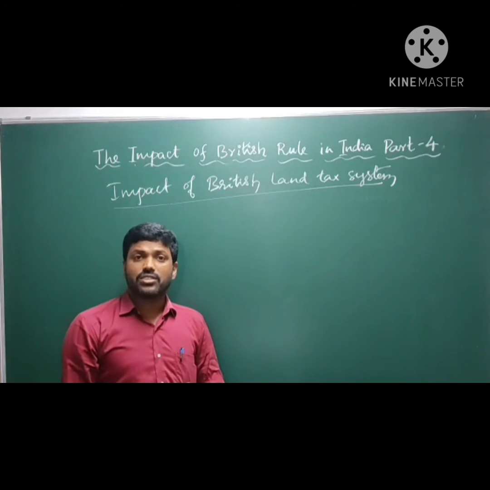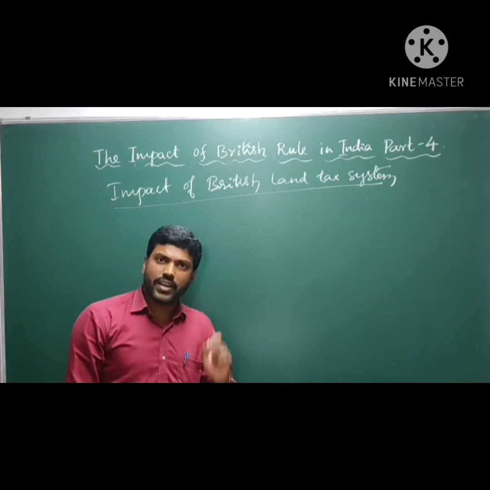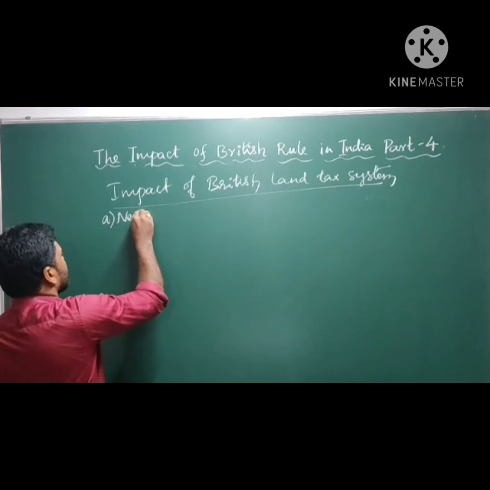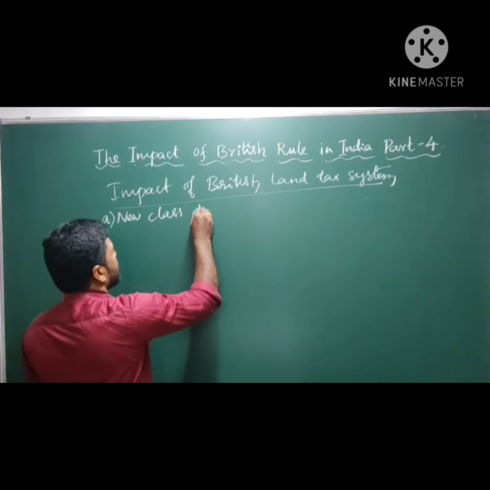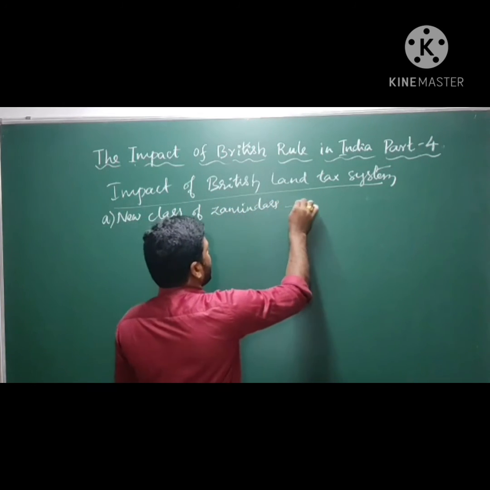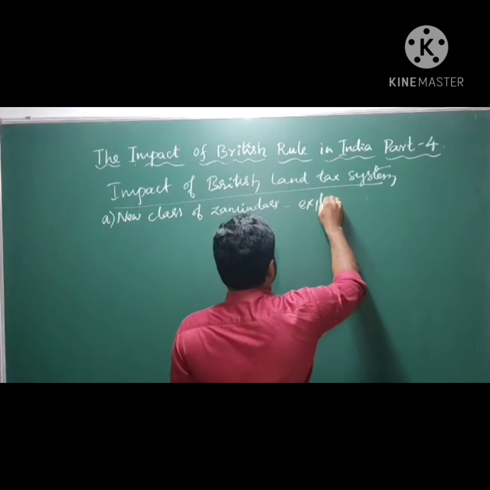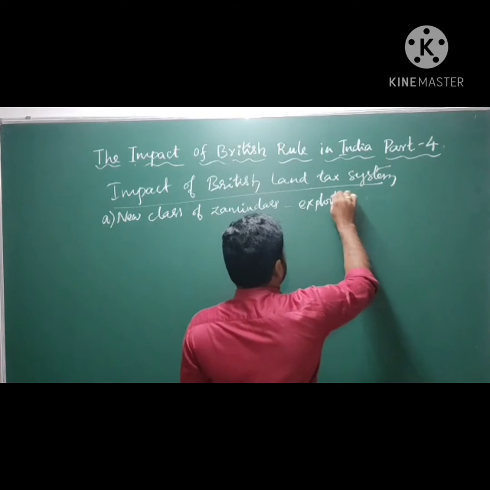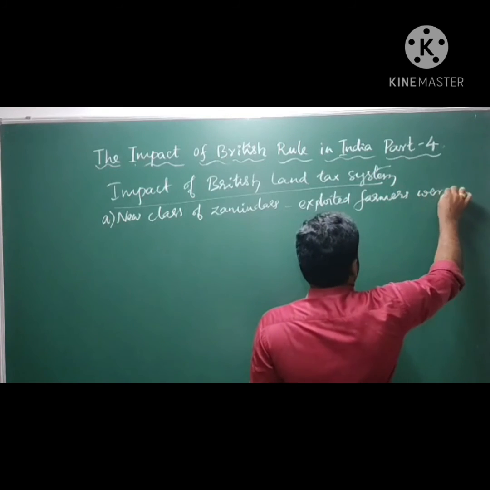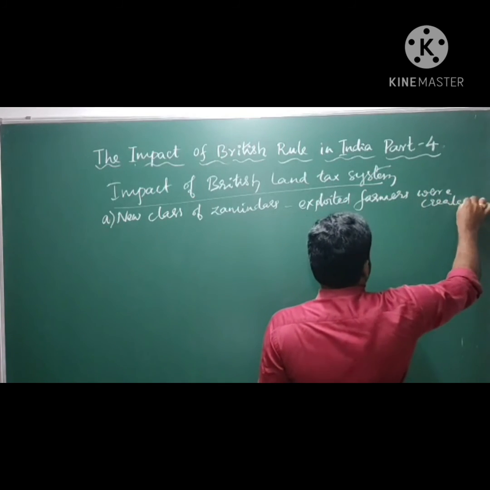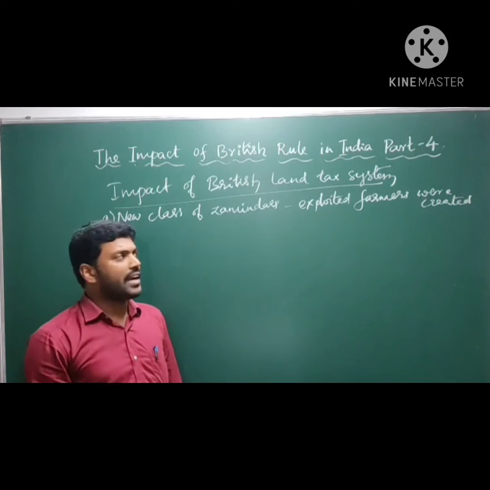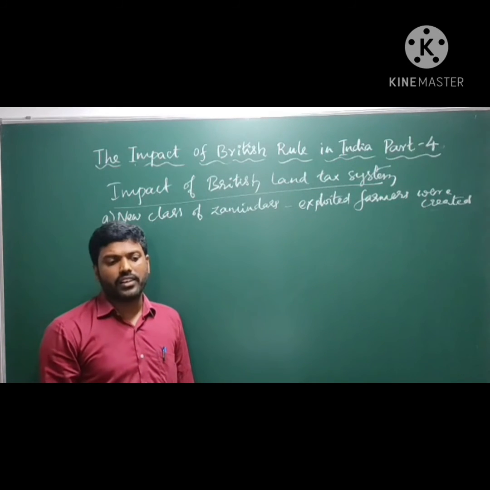First impact is a new class of zamindars who exploited the farmers was created. This is one impact of the British land tax system.